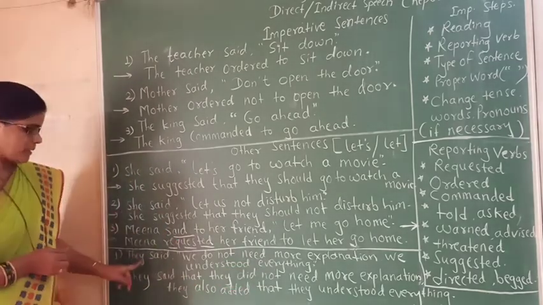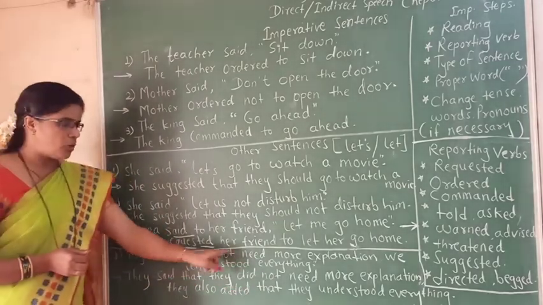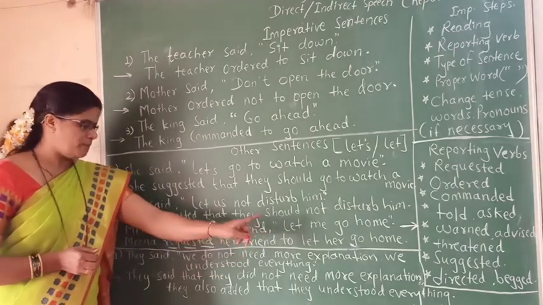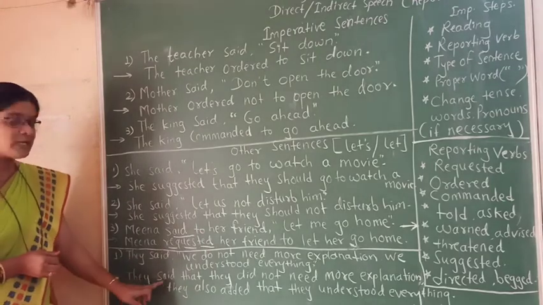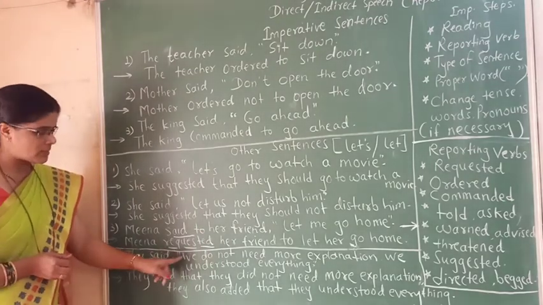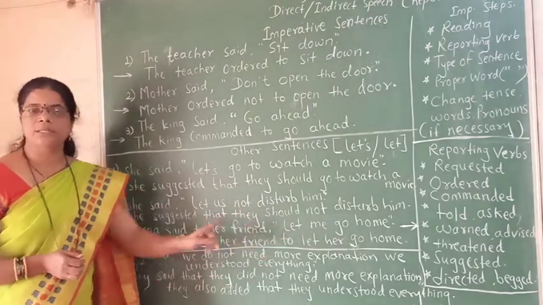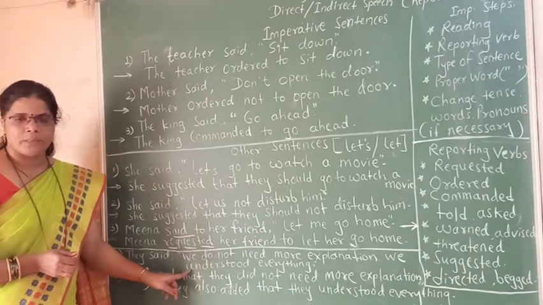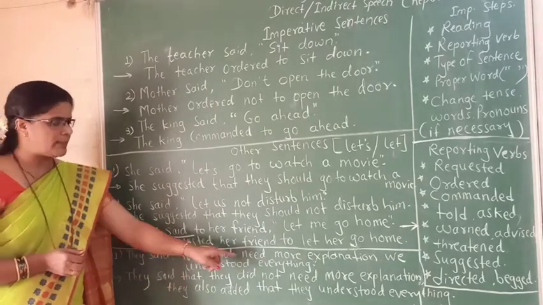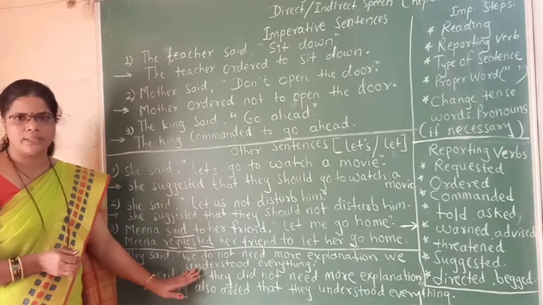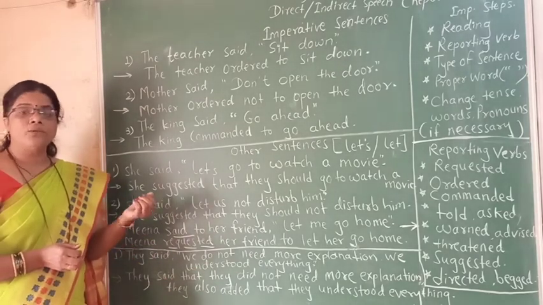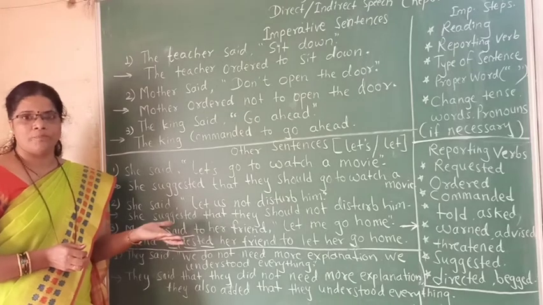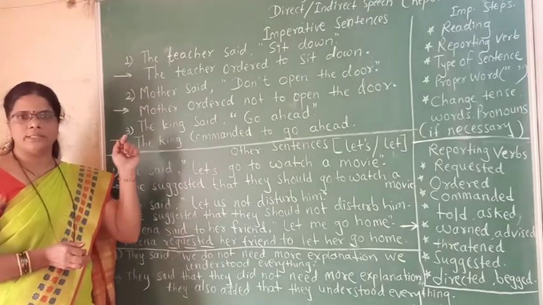Here in this sentence, they said that. As this is an assertive sentence, the sentence started with a subject, that is a noun or pronoun, and ended with a full stop. So it is an assertive sentence. We have to follow the rules of assertive sentences, and to learn that, you have to see the assertive sentences video.